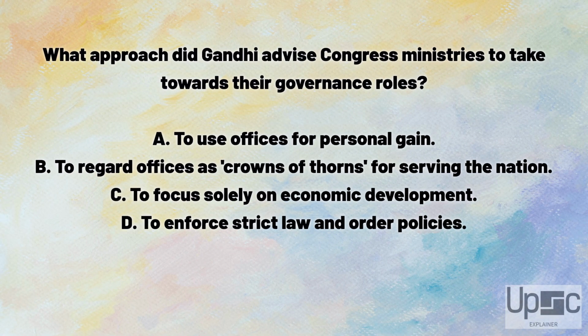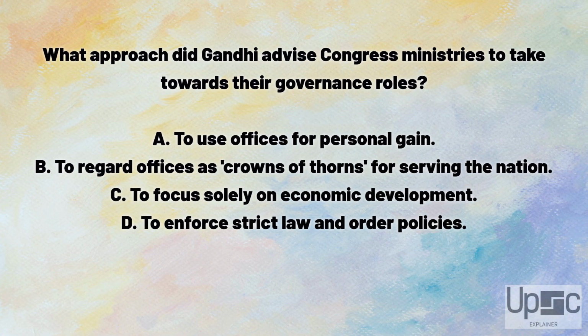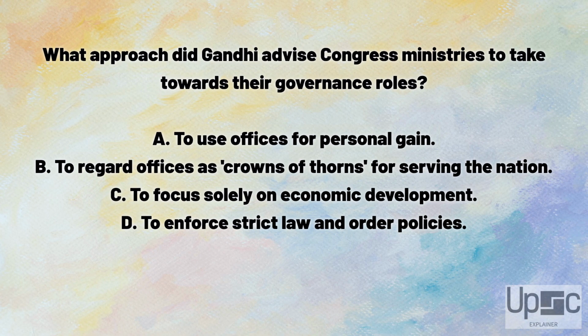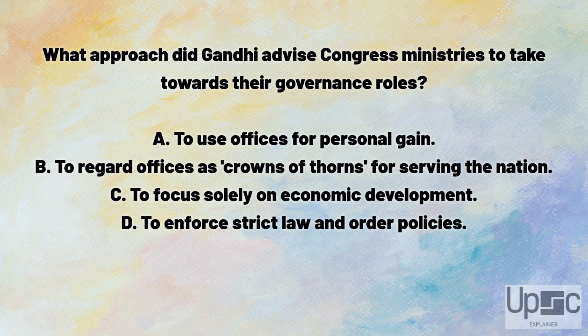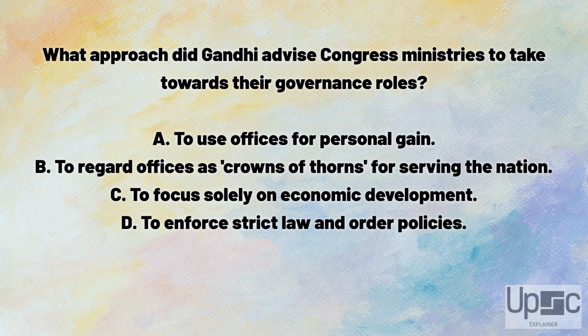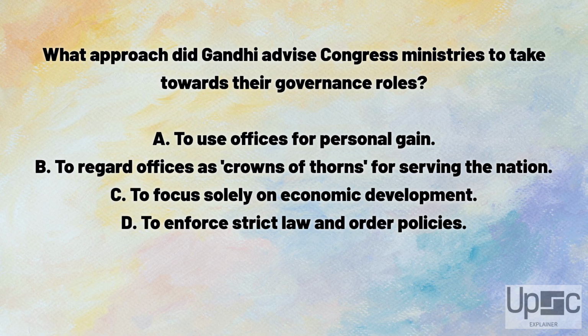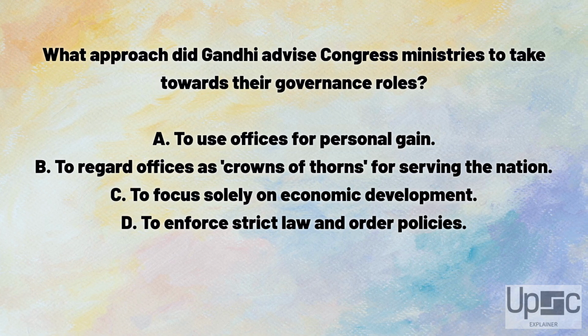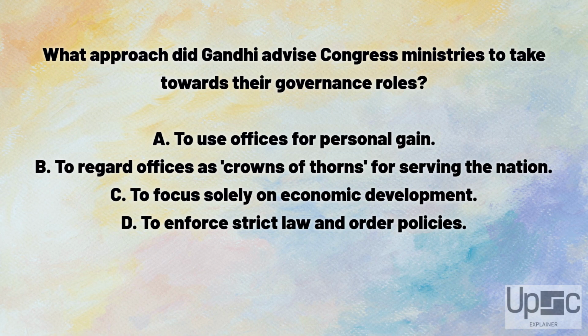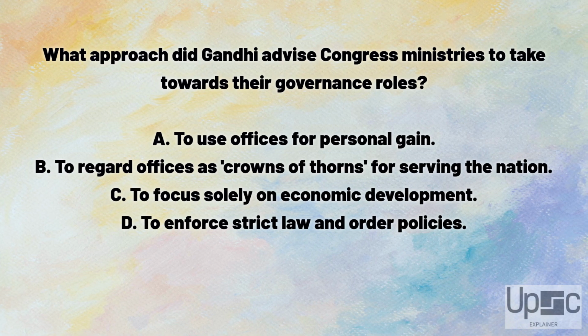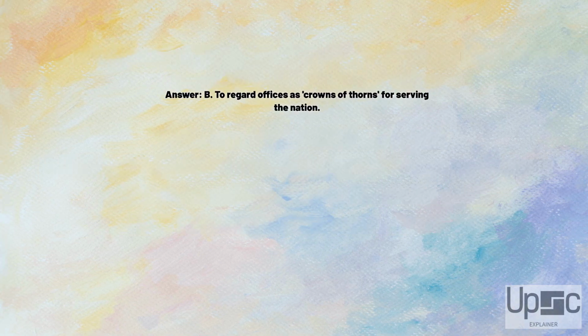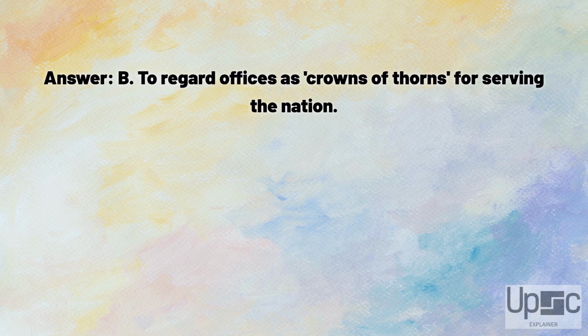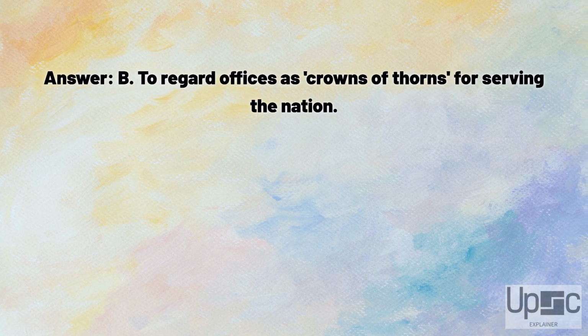What approach did Gandhi advise Congress ministries to take towards their governance roles? A. To use offices for personal gain. B. To regard offices as crowns of thorns for serving the nation. C. To focus solely on economic development. D. To enforce strict law and order policies. Answer. B. To regard offices as crowns of thorns for serving the nation.